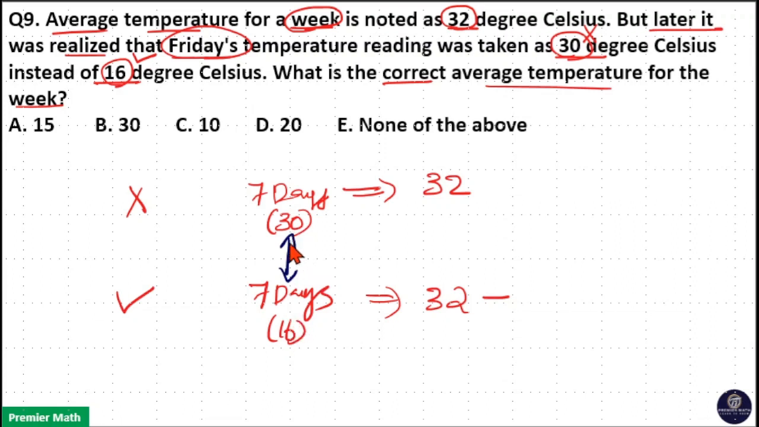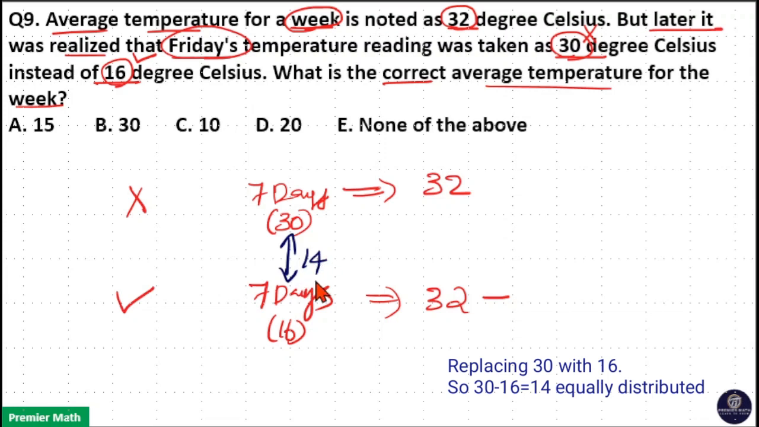That is, difference in reading is 30 minus 16, which is 14 here. But this 14 should be equally distributed to the 7 days, which is equal to 32 minus 14 by 7. This will be the actual reading.